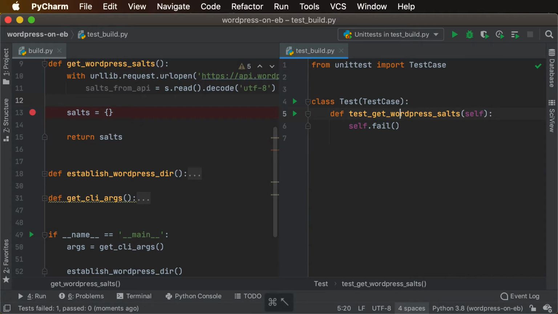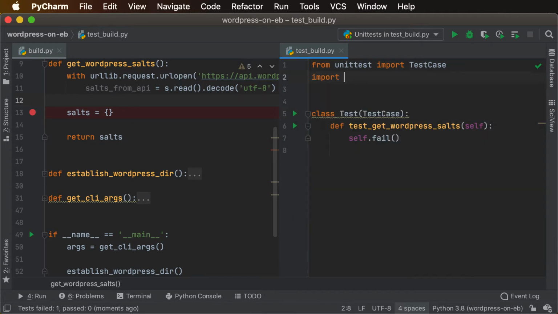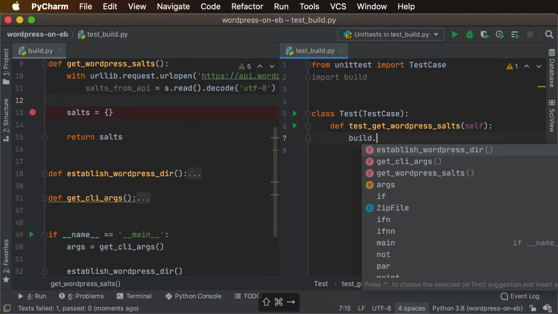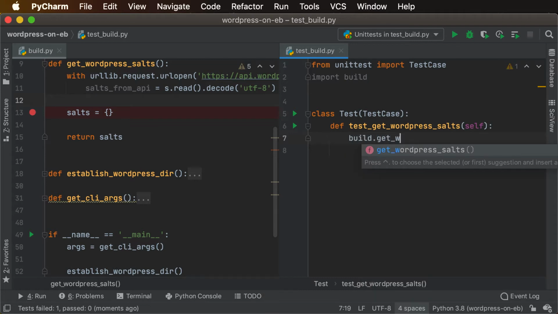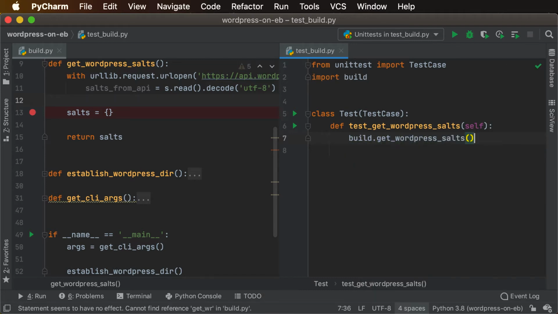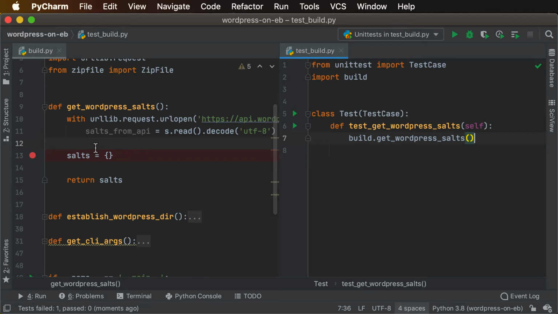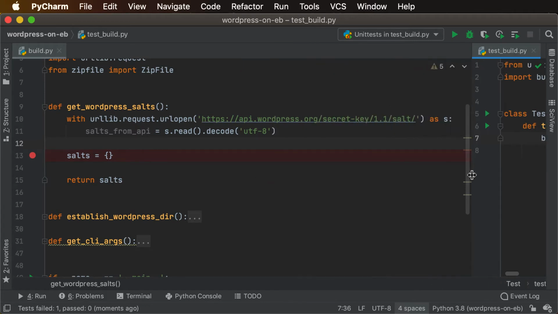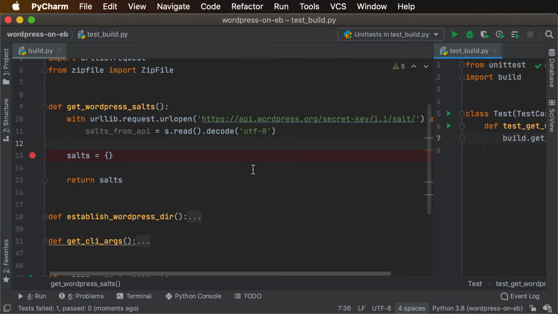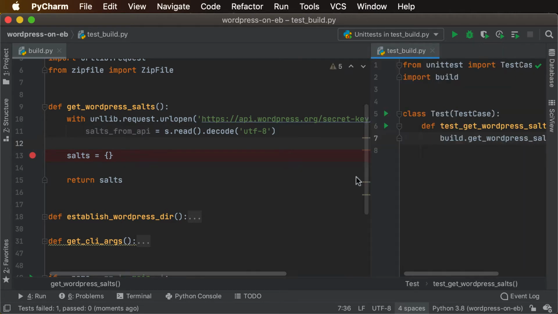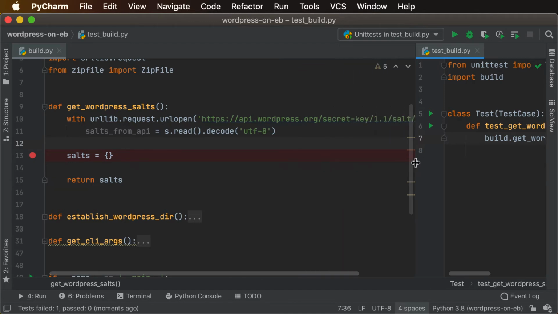And then I'm actually going to go ahead and import our build module, and then call build.get_wordpress_salts, which should then allow me to stop at this breakpoint so I can check my work as I go, which is one of my favorite aspects of unit testing. And I won't be covering mocking and all that stuff. Unit testing is totally not within the scope of this course, but I do find it really useful in the course of my work.